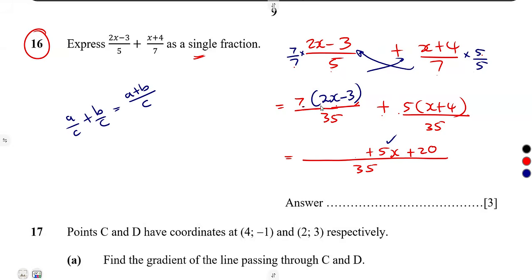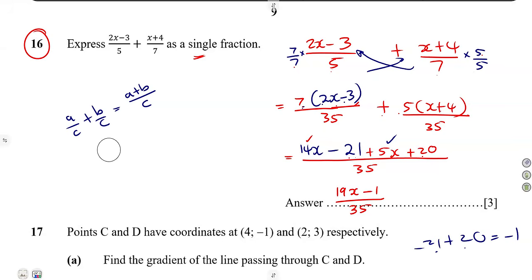So it was going to be 7 times 2, which is 14x. 7 times minus 3, which is negative 21, right? So collecting the like terms, it is 14x plus 5x. 14 plus 5, that's what? 19. So it's going to be 19x minus 21 plus 20, that's negative 1, over 35. Minus 21 plus 20: the smaller number from the bigger number, 21 minus 20 is what? 1. Then you take the sign of the bigger number, so it's going to be negative 1. So that's the negative 1 that you have there. All right, that was it.